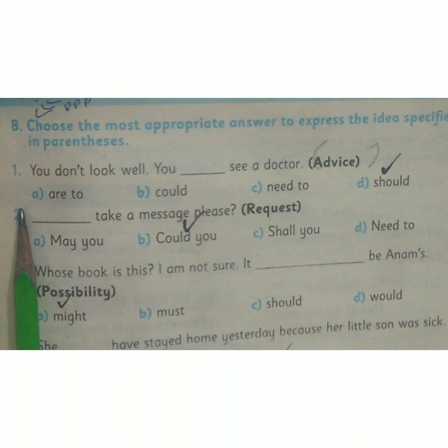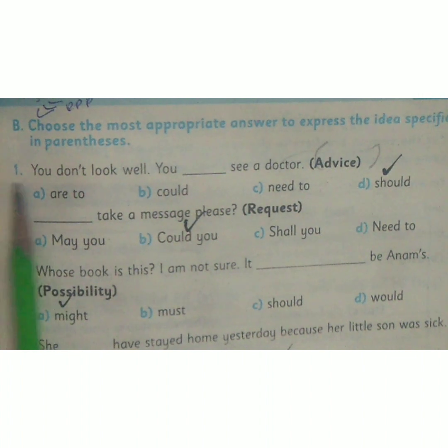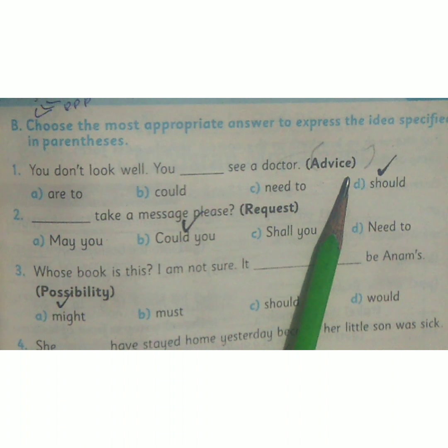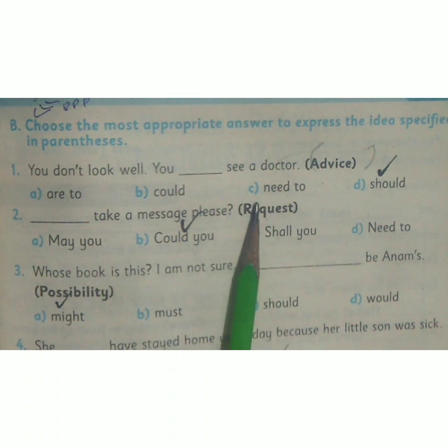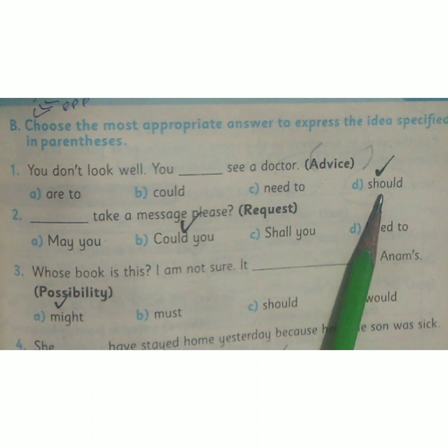In this activity, you have 4 options and you have to select the correct one. Number 1, you don't look well. You dash see a doctor. The word inside the bracket is advise. Option A, are to. Option B, could. Option C, need to. Option D, should. The correct option is option D, should.